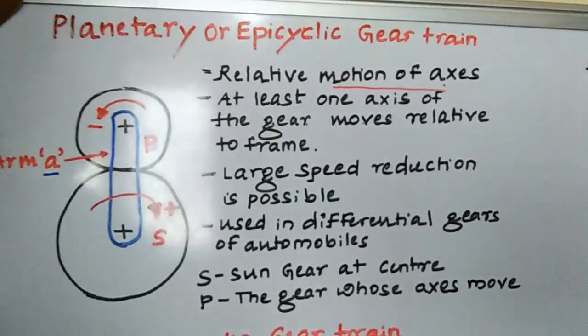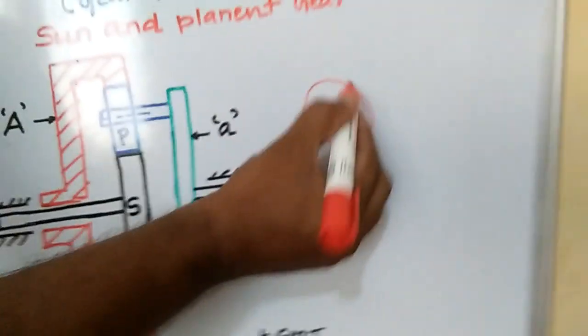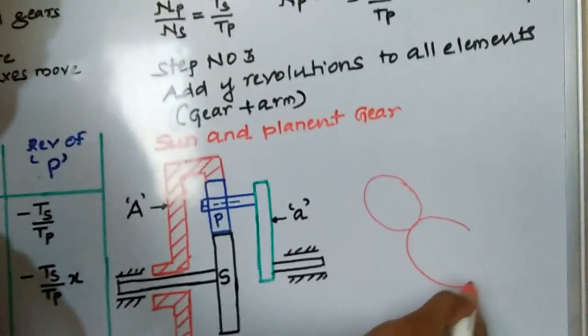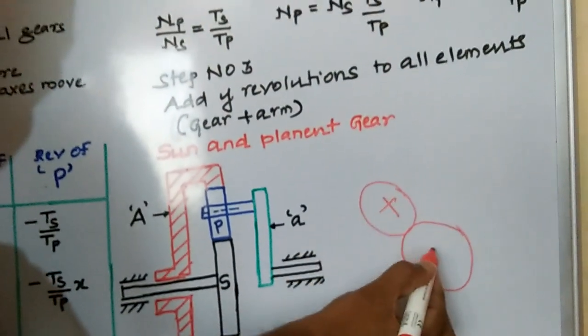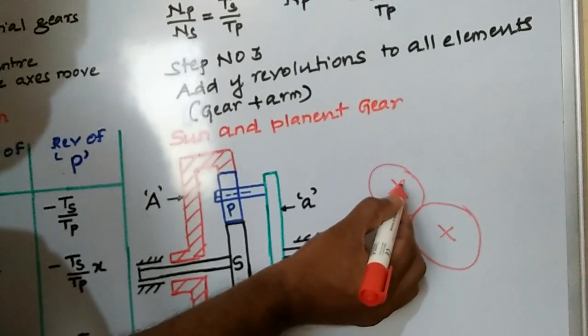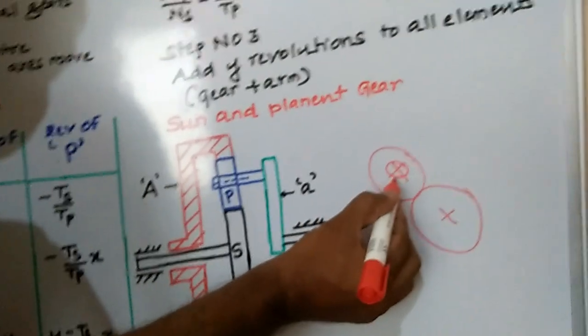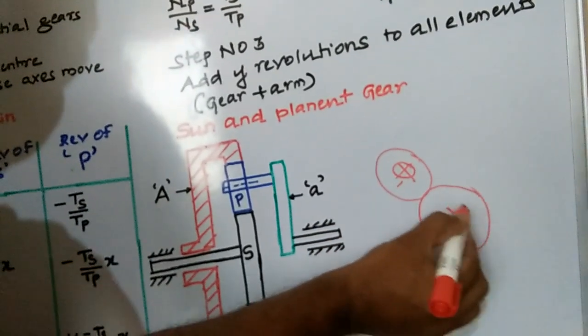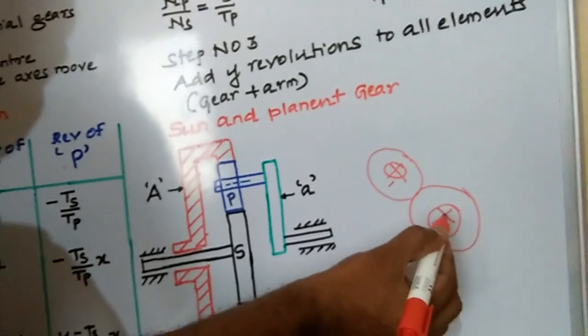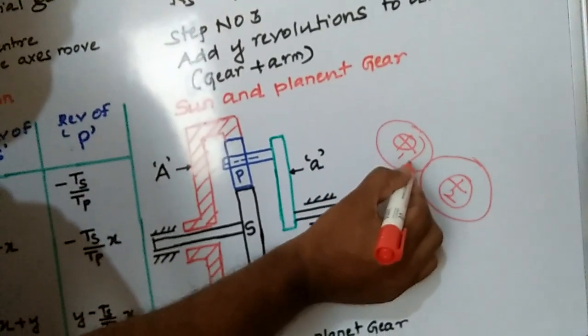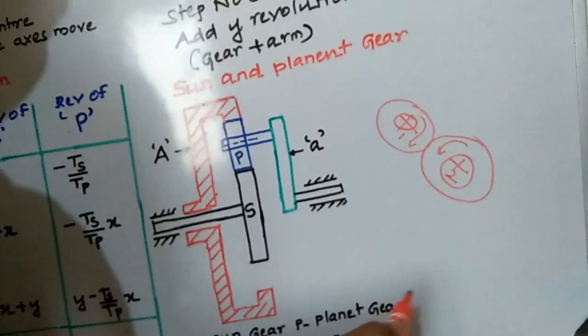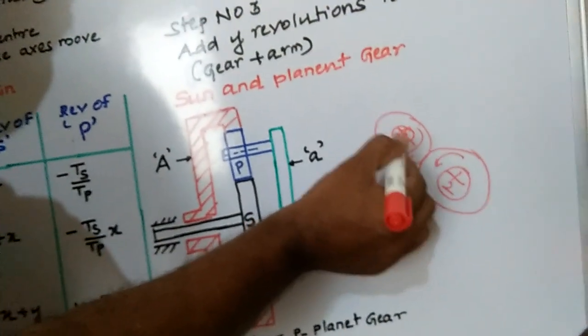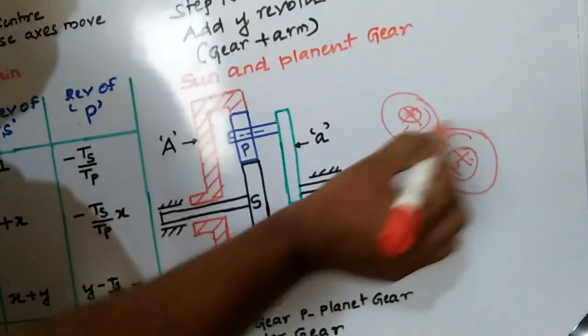When you come to the simple gear train, look at this one. This is one gear, and one more gear I have taken here. These are two axes, and these axes are fixed. They cannot move. Both gears rotate, clockwise or anti-clockwise, but the axes are fixed, which means they will not move relative to each other.